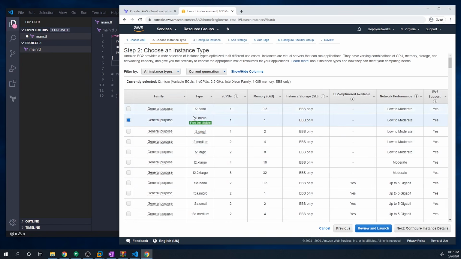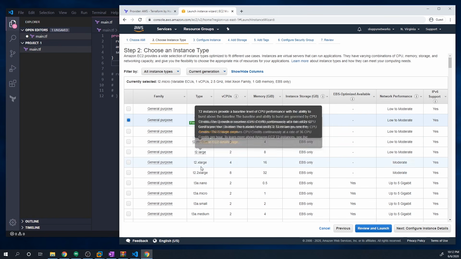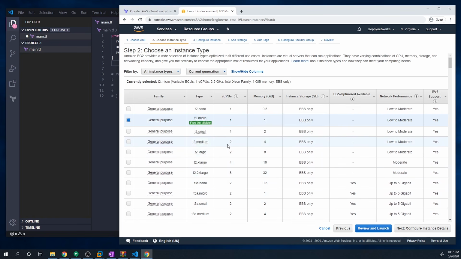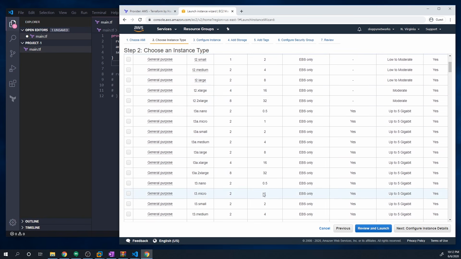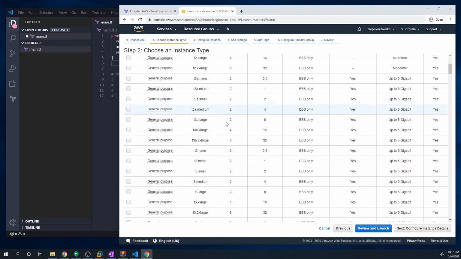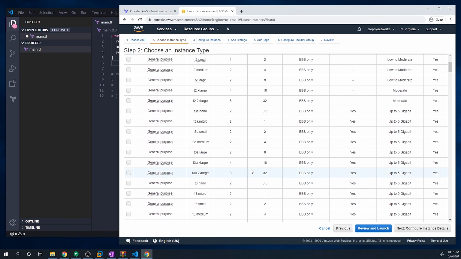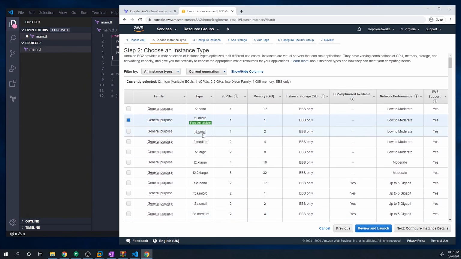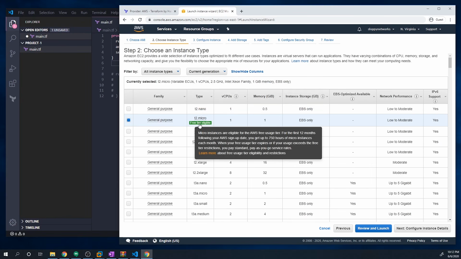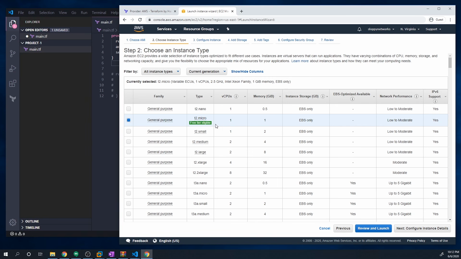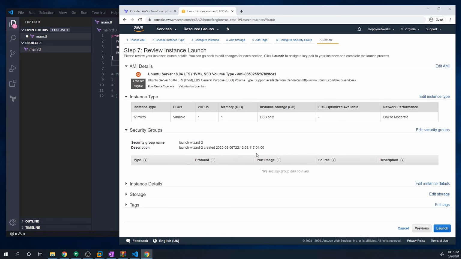Here we specify the instance type, the EC2 instance type. And so, obviously there are different sizes and speeds. Some have more CPU, some have more memory. So if you want a really high performing server, you want to go down to one of the ones at the bottom. But the more high powered they are, the more expensive they are. So for demonstration purposes and for just learning, stick to T2 Micro because it's part of the free tier. So you shouldn't be charged as long as you shut it down accordingly. So we'll just hit review and launch.